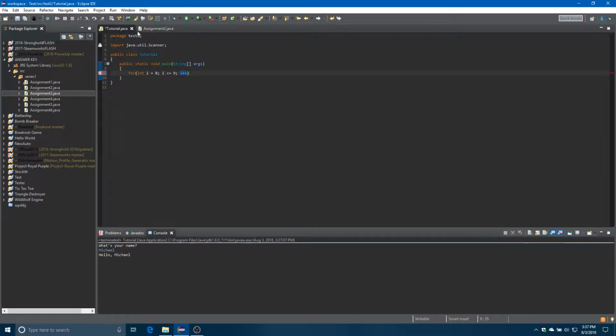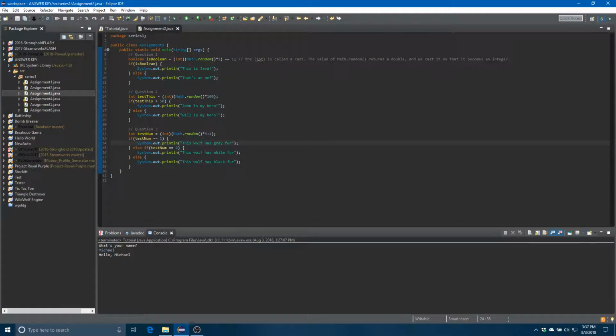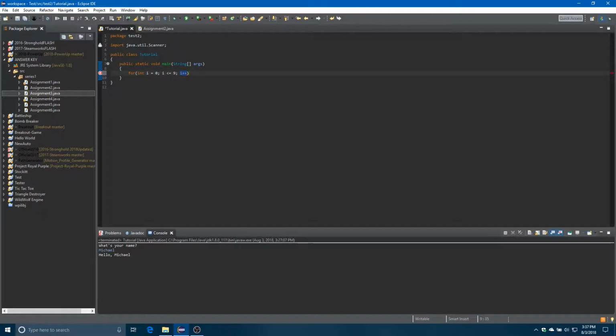You may have seen this before. Don't worry about that. Basically, i plus plus is the same thing as i plus equals 1, or i equals i plus 1. These are all the same thing for the most part. So i plus plus will always add 1. It'll always update by 1. These you could update by 2 or 4 if you wanted to.